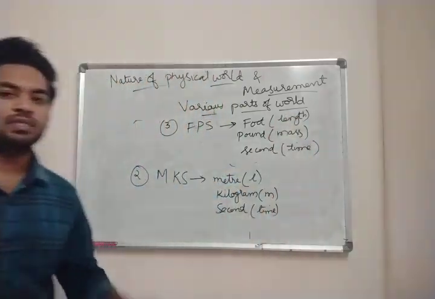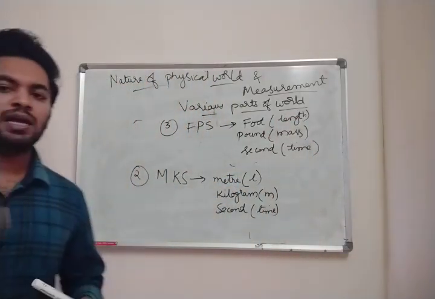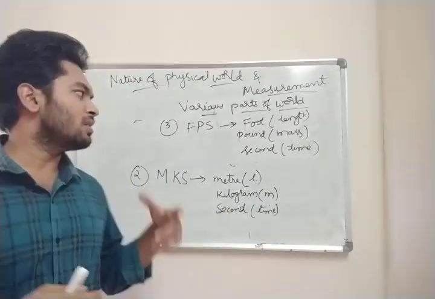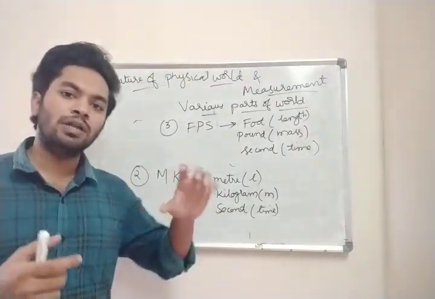So before 1960, many countries, England and USA, all these countries used different systems according to their convenience.